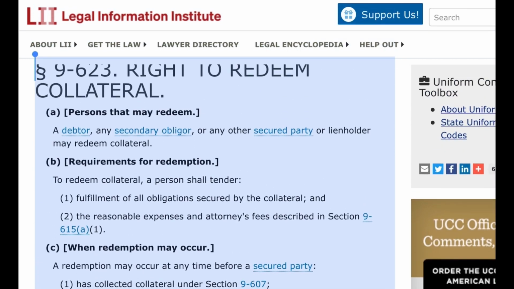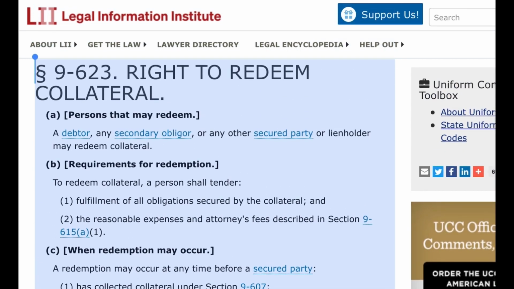Paragraph 9623. Right to redeem collateral. A. Persons that may redeem. A debtor, any secondary obligor, or any other secured party or lienholder may redeem collateral. B. Requirements for redemption. To redeem collateral, a person shall tender 1. fulfillment of all obligations secured by the collateral, and 2. the reasonable expenses and attorney's fees described in Section 9615(a)(1).